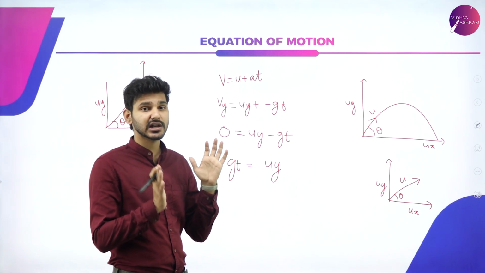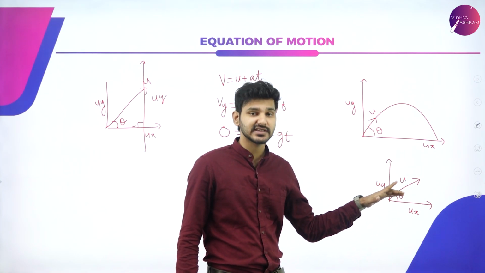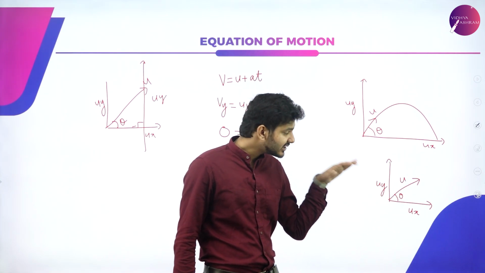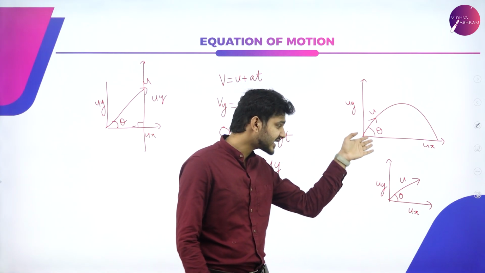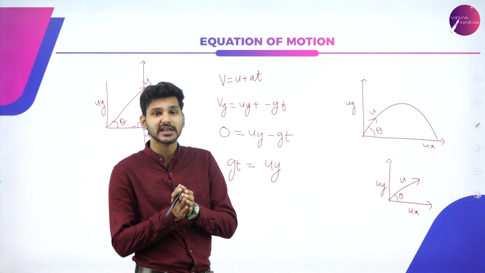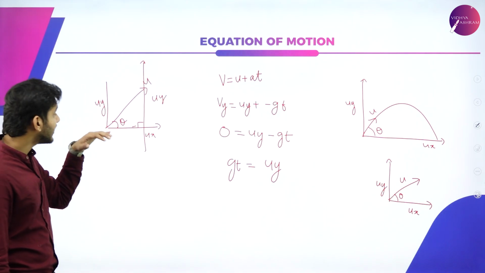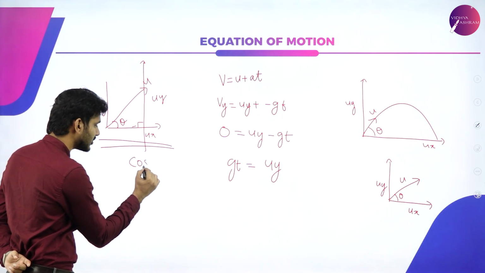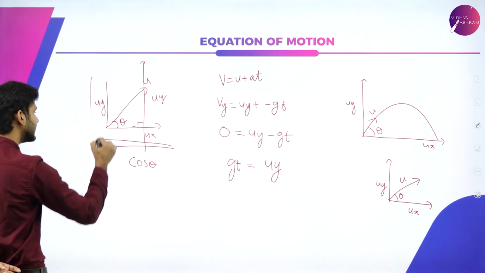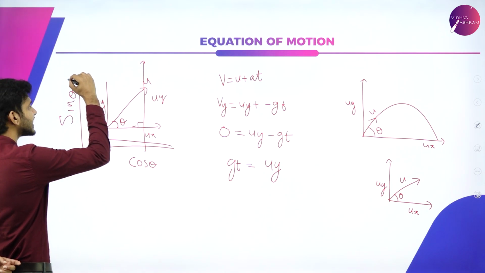If you have a triangle like this, always remember, if the angle is taken like this, the x-axis component will always be cos theta and the y-axis component will always be sin theta. If we make a triangle and apply trigonometric rules, this base will always relate to cos theta and this perpendicular component will always relate to sin theta.